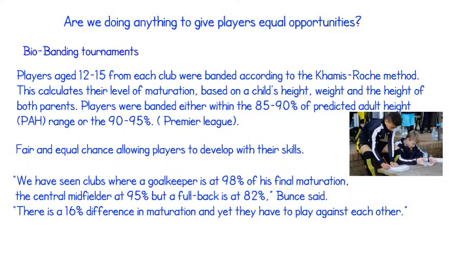A spokesman from the Premier League said, "We have seen clubs where a goalkeeper is at 98% of his final maturation, a central midfielder at 95%, but a full-back is at 82%. That is a 16% difference in maturation, and yet they have to play against each other. This is obviously not fair at a young age, and this needs to change, and this is what the Premier League clubs are doing to help these athletes."